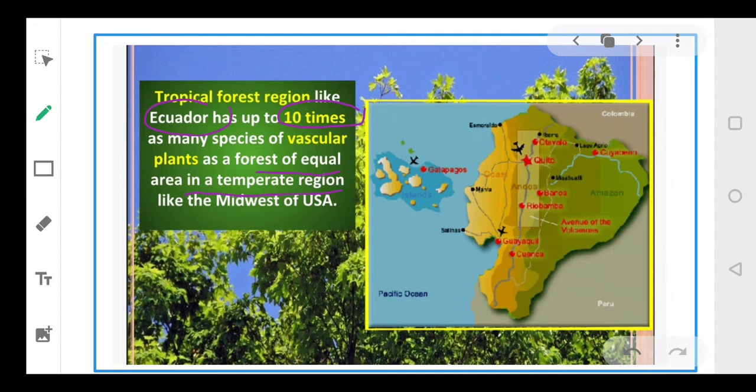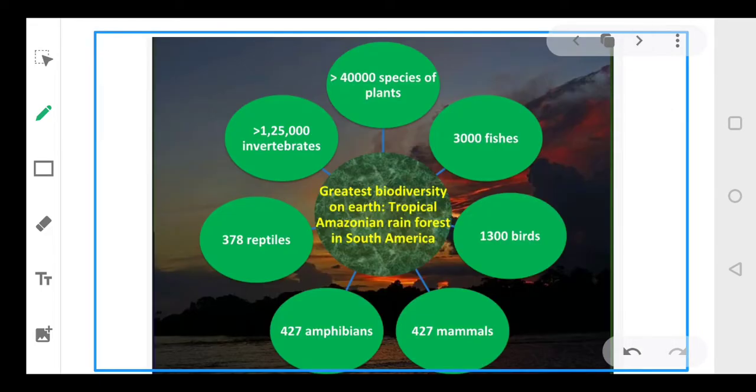Okay, so you can see in the picture also you can locate this kind of forest, that is your Ecuador tropical rainforest. Now let's compare the number of species that are available.